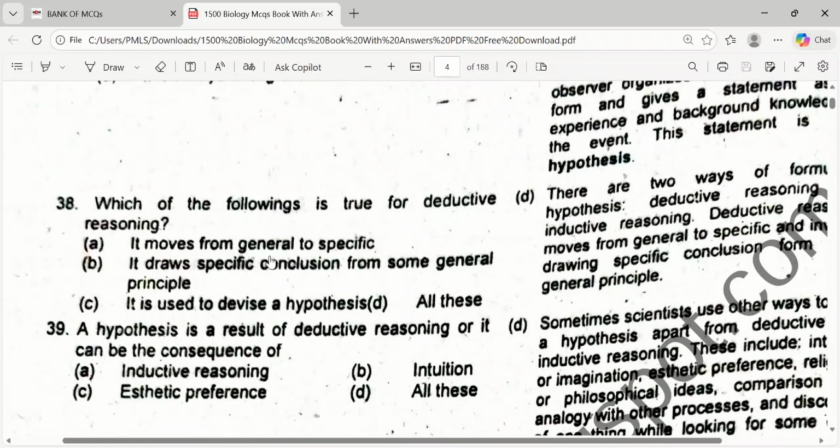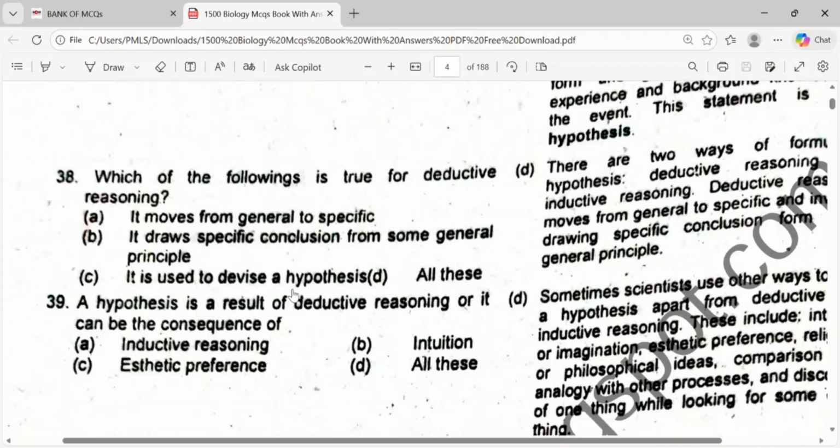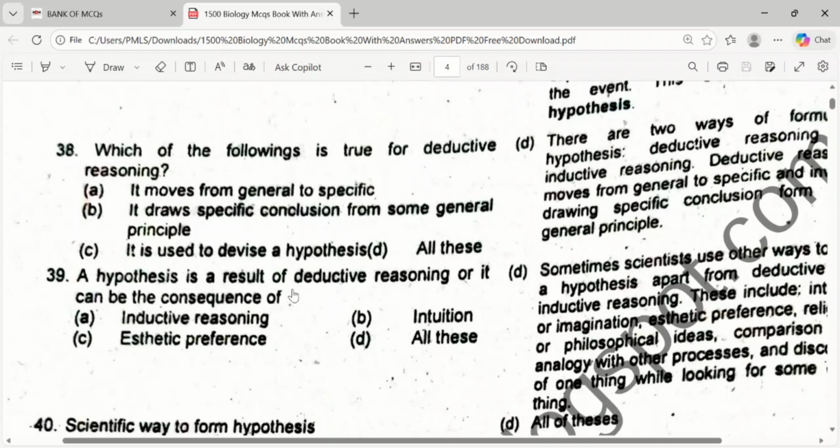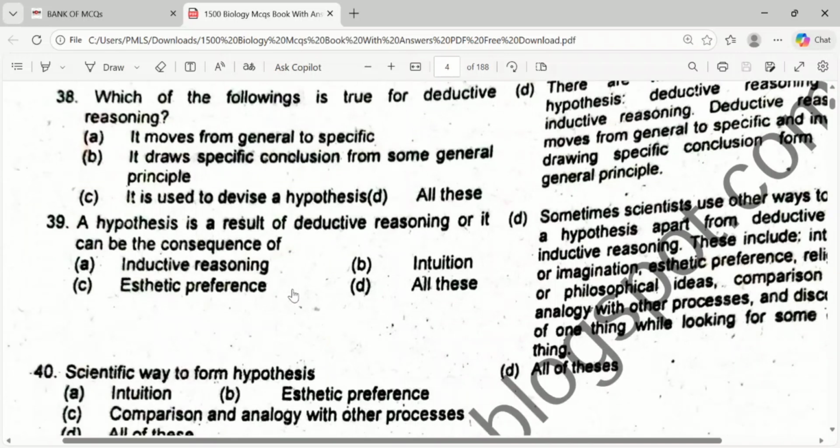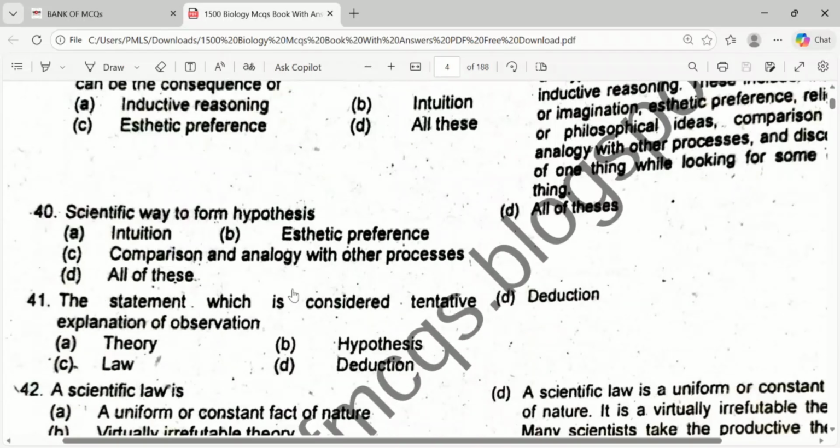Which of the following is true for deductive reasoning? It moves from general to specific. It draws specific conclusion from some general principle. It is used to devise a hypothesis. All of these. Okay, it can be from general to specific. It is also deductive. We deduce some specific conclusion from general principle. Hypothesis is a result of deductive reasoning, or it can be a consequence of all of this. It can be inductive reasoning, static preference, intuitions. Scientific way to form hypothesis is intuition, static preference, all of these.